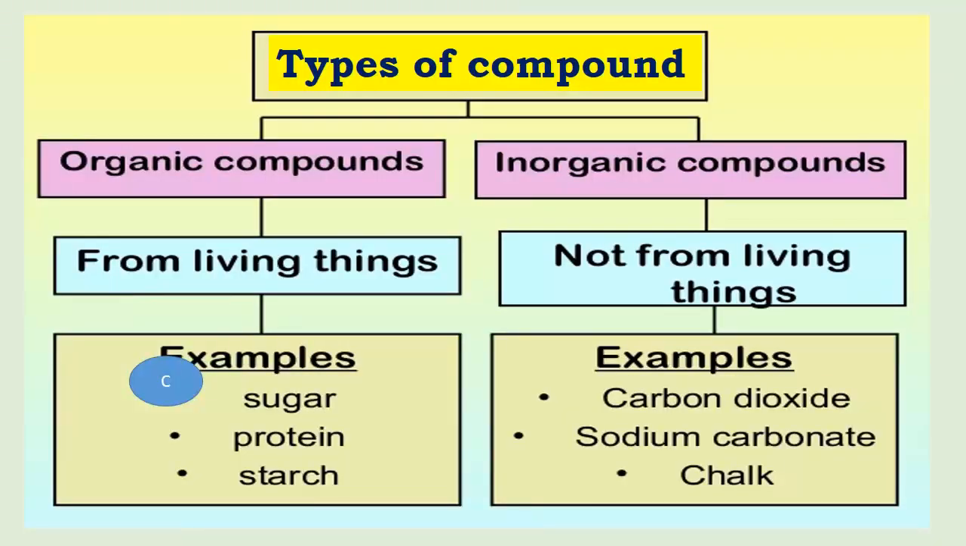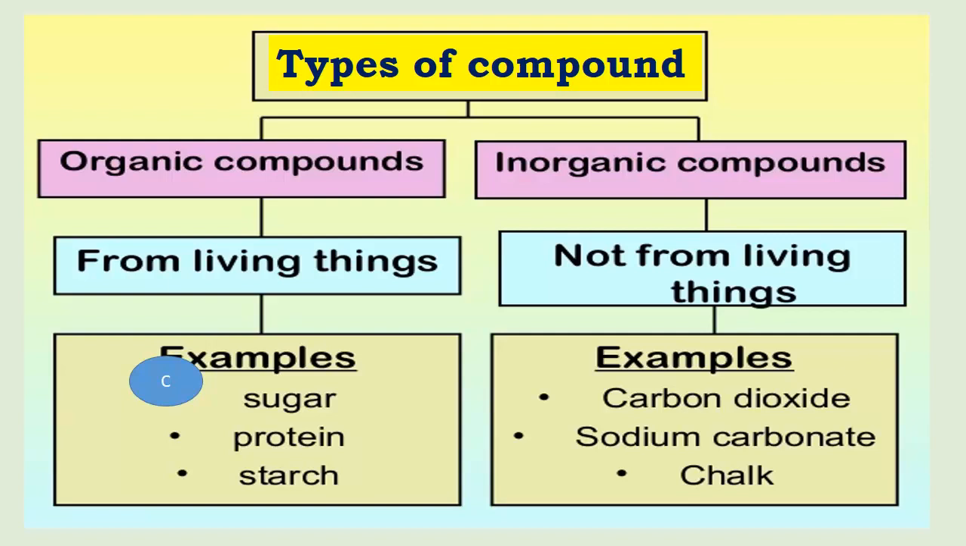Now coming to types of compound. The compounds can be classified or categorized as organic compound and inorganic compound. Organic compounds we obtain from living things, whereas inorganic compounds are not from living things. Examples of organic compounds are sugar, protein and starch, whereas inorganic compounds are carbon dioxide, sodium carbonate and chalk.